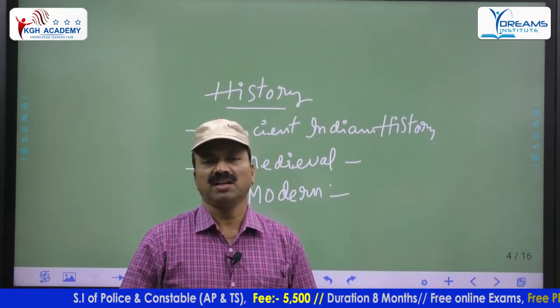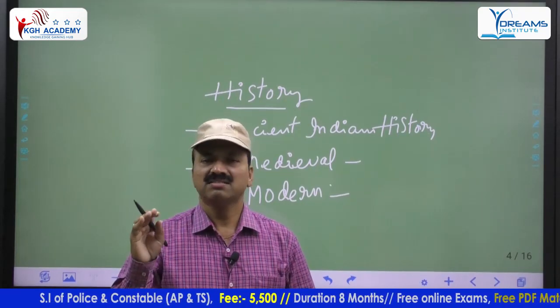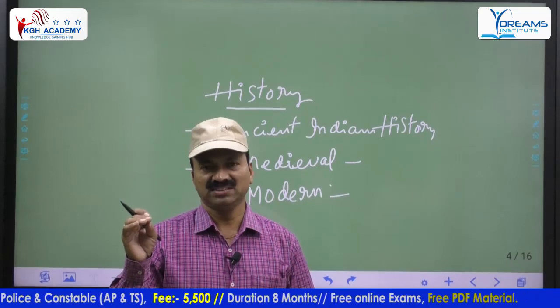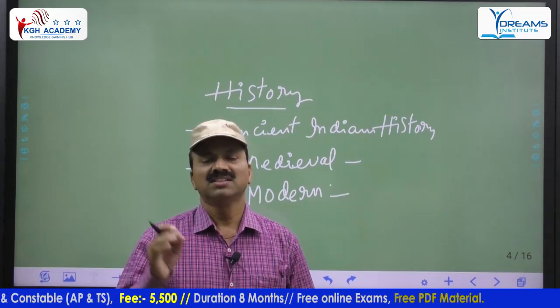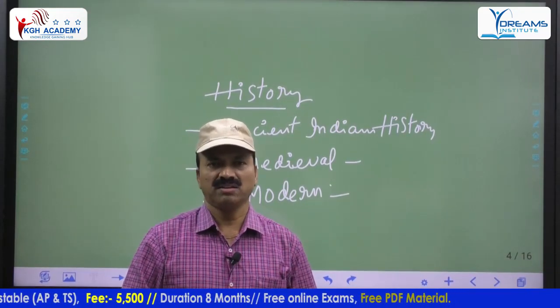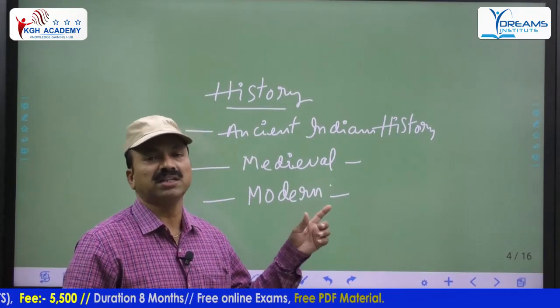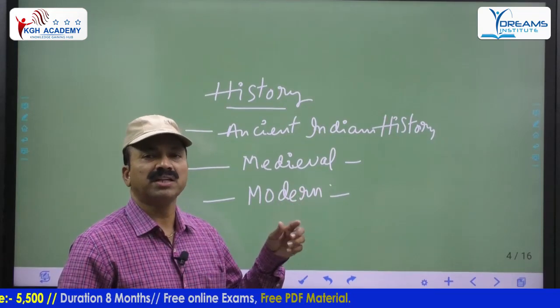The first people to come to India were the Portuguese. Second, the Dutch. Third, the British. Fourth, the Danes. Last, the French. Like that, they were the people who came to India. After coming to India, between these two, especially the British and the French, what happened?